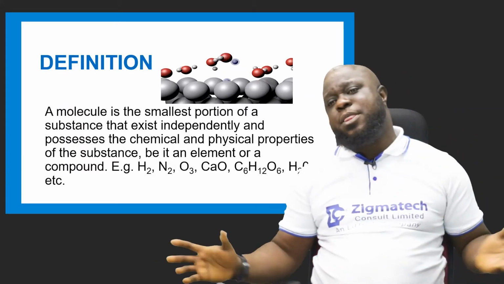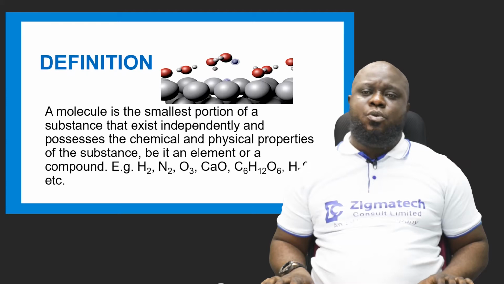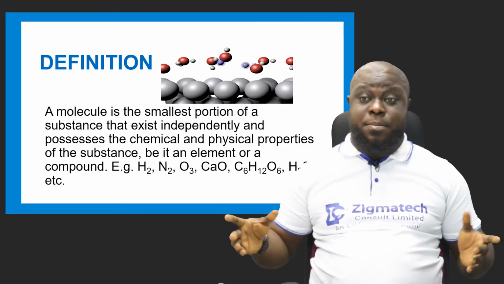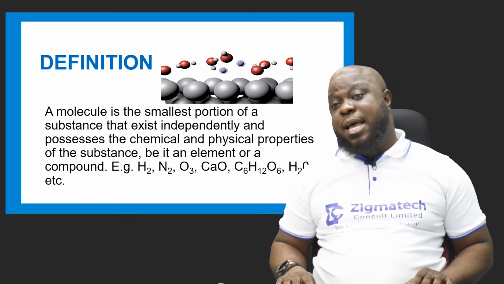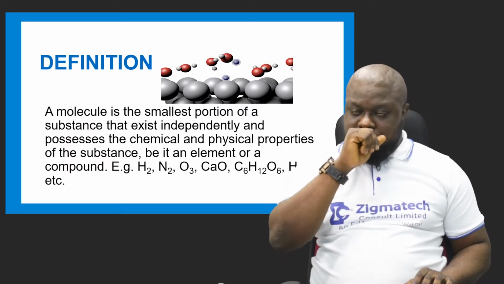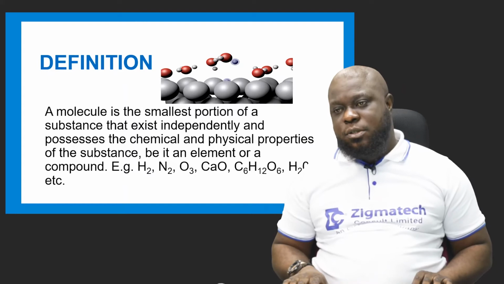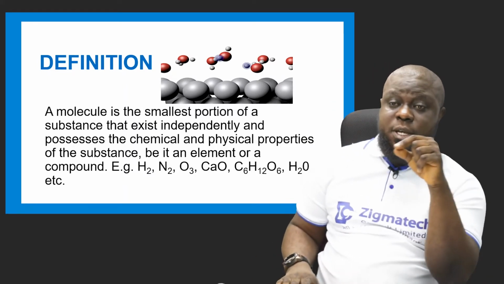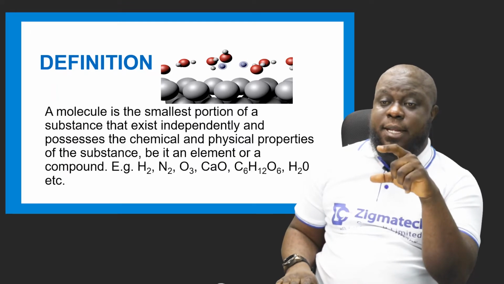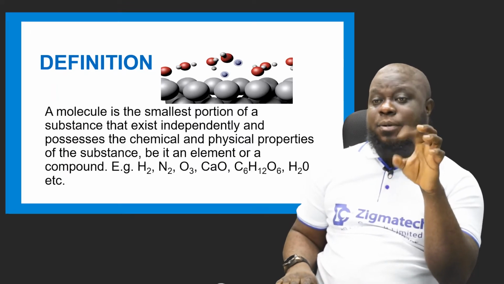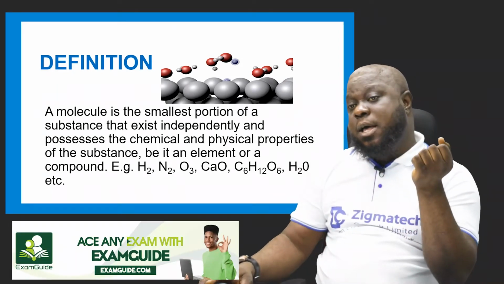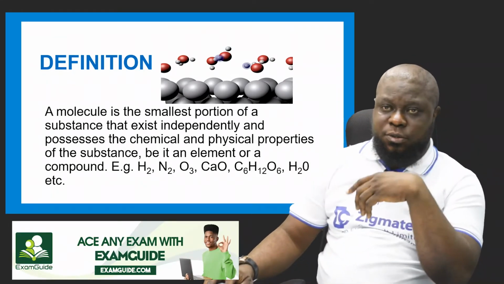Now, I give an example. Hydrogen molecule, H subscript 2, nitrogen molecule, the ozone, it has 3 atoms, the calcium oxide, the glucose, water, and so on. Now, these things you see, glucose has 6 atoms of carbon. It has 6 atoms in the molecule. I've told you what all these things are, the subscripts and so on and so forth.